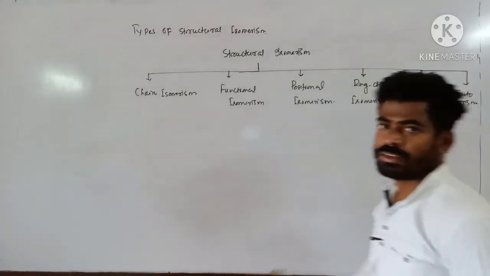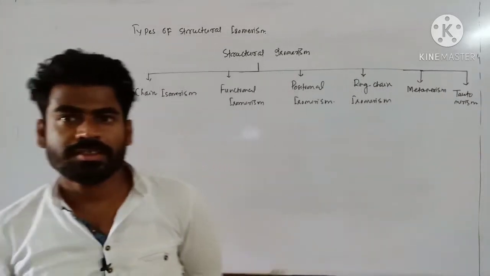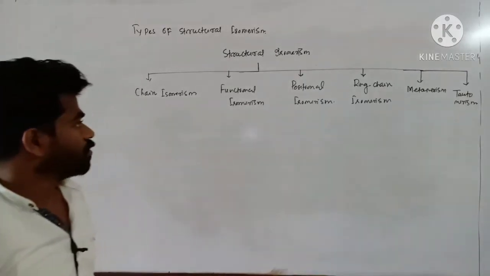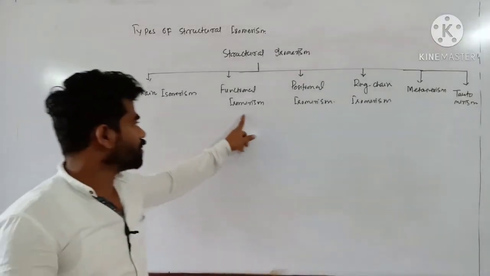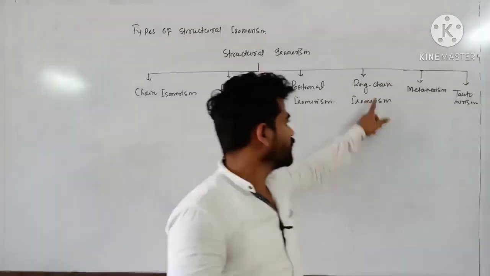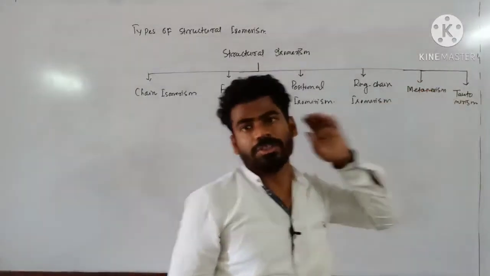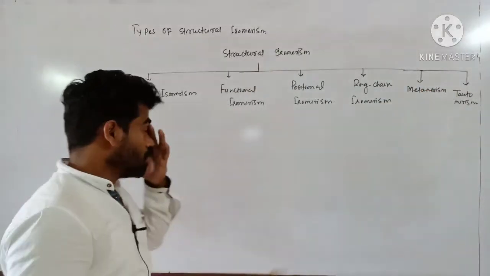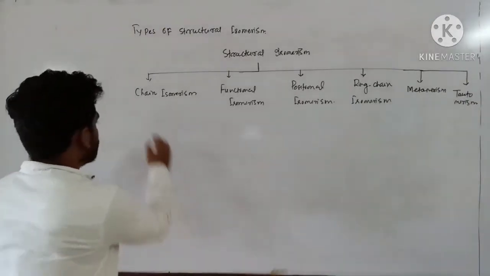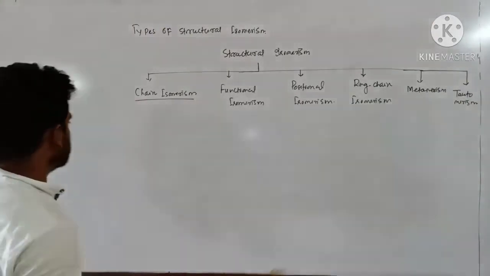So these are basically the 6 types of structural isomerism: chain isomerism, functional isomerism, positional isomerism, ring chain isomerism, metamerism, and tautomerism. Clear? So let's first discuss the first type, that is chain isomerism.